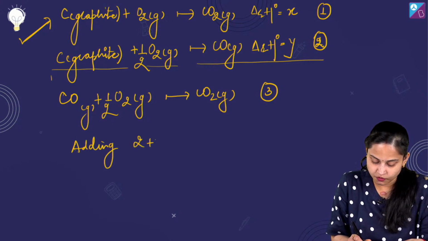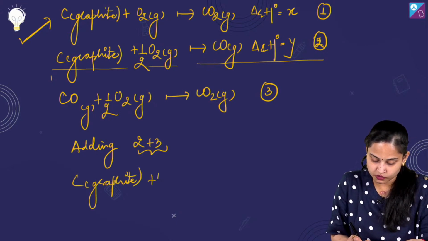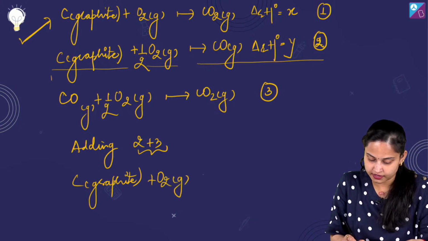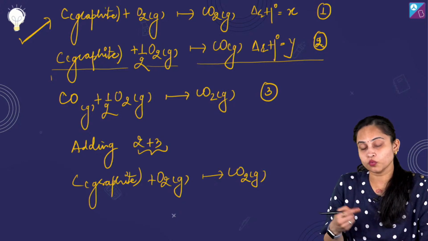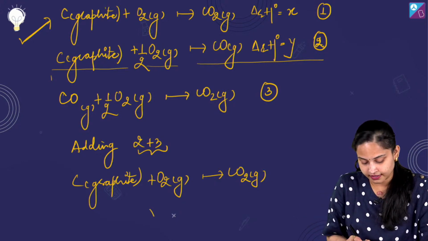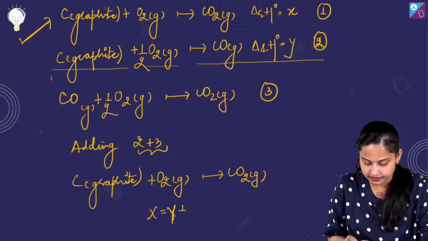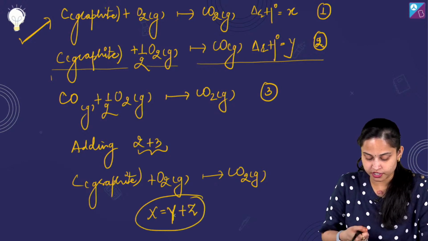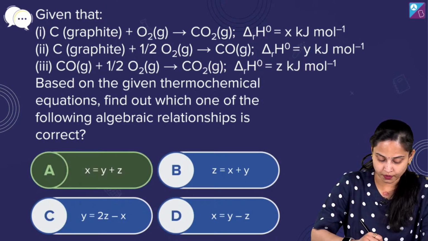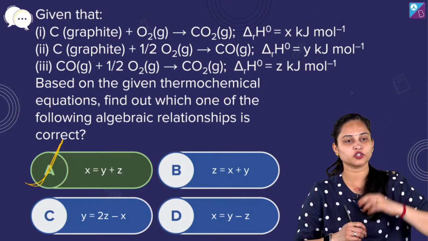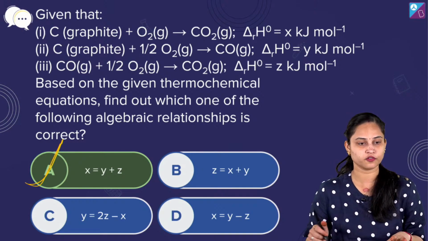so adding 2 plus 3, what we are going to get? We are going to get carbon in the graphite state plus oxygen in the gaseous state giving us carbon monoxide. Fine. So what we can say over here, that x is equals to y plus z. This is the algebraic relationship. So over here it's option number A, the right answer for this particular question.